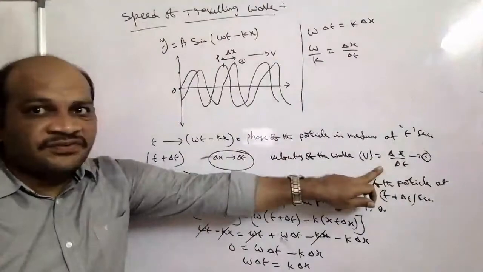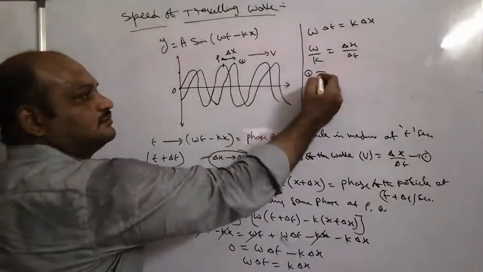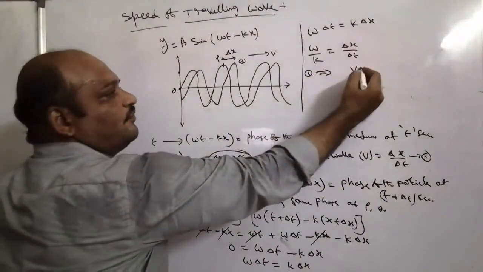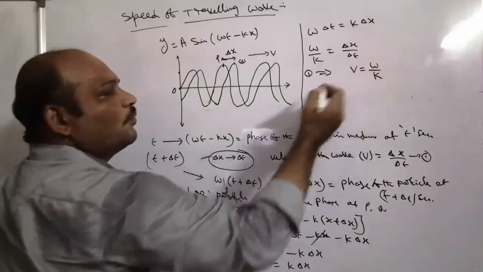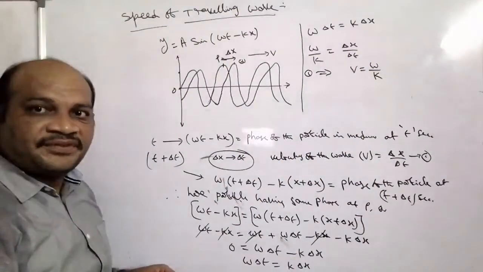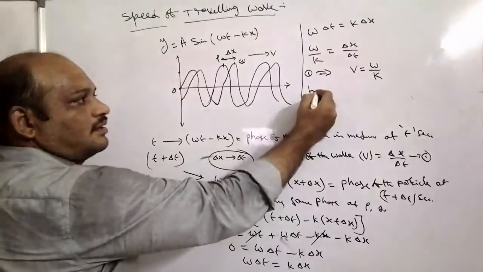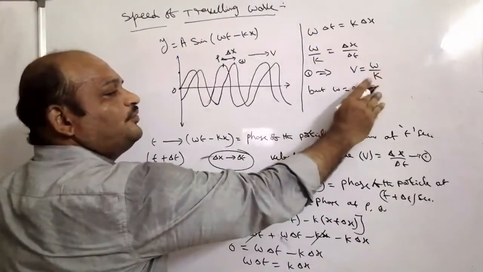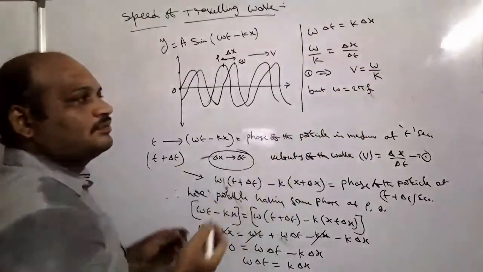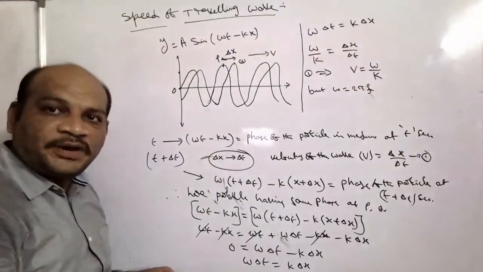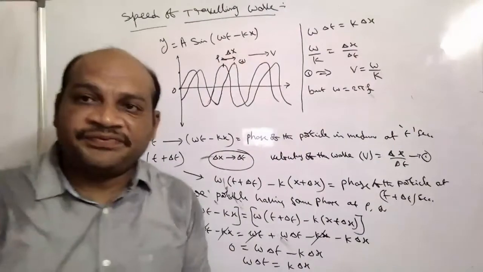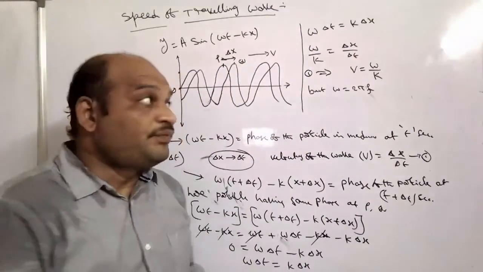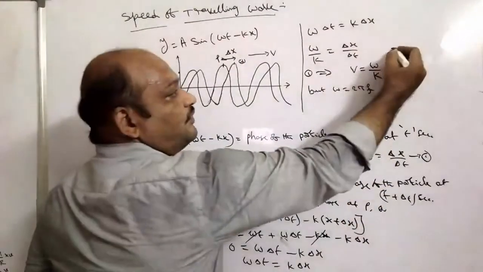Already from equation 1, we can write v is equal to omega by k. But omega is equal to 2 pi nu, or we can write 2 pi f, where f means the frequency of the wave.